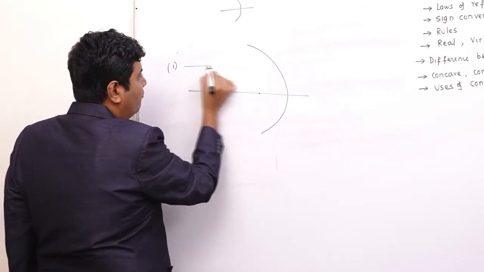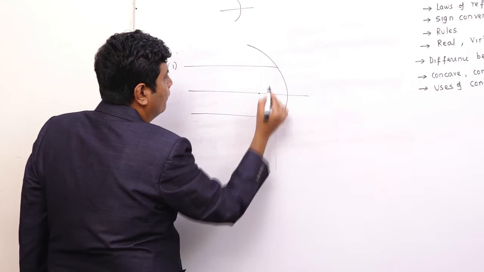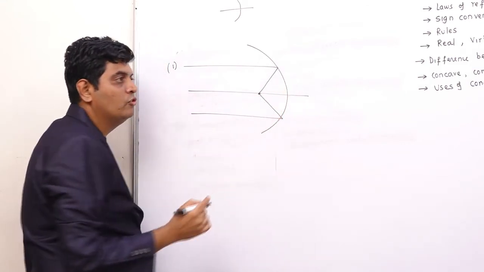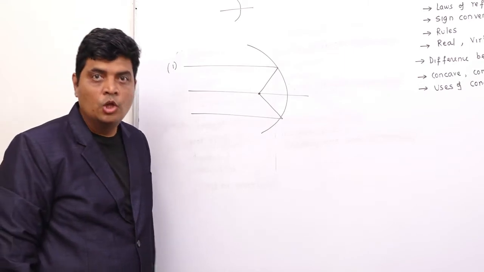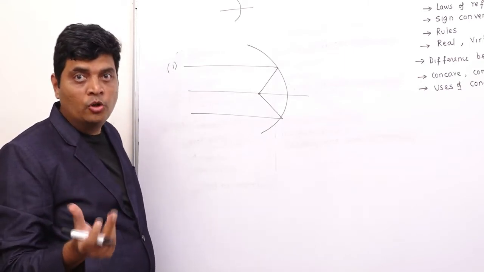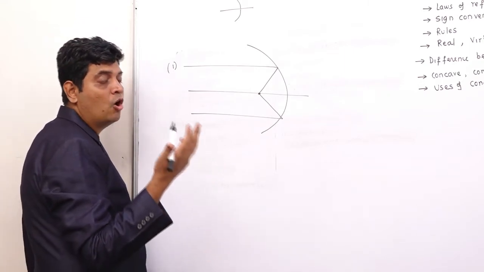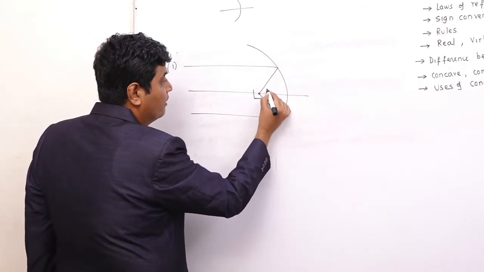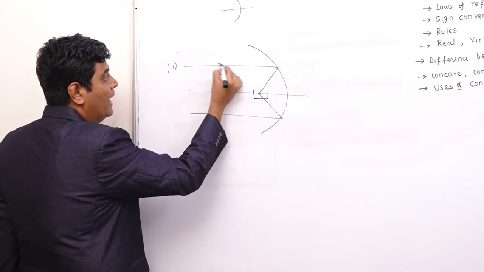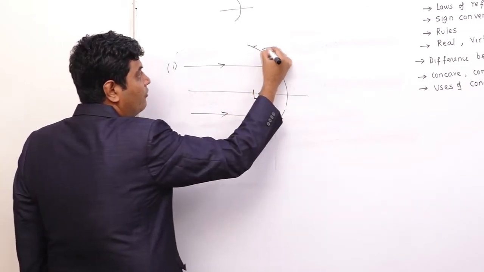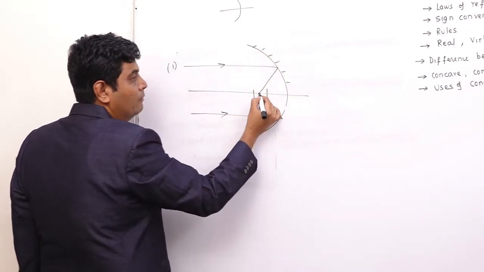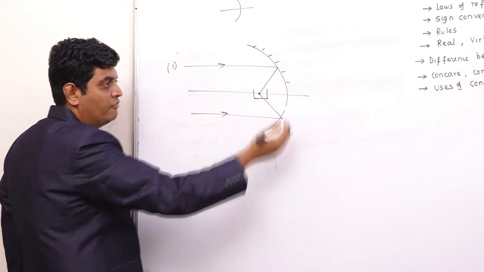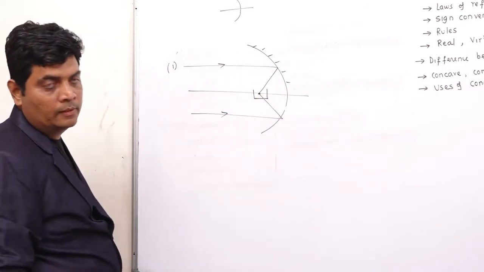If a parallel beam of light falls, it will converge at the focus. Therefore it is used in solar furnaces and solar cookers, where you want to converge the light, and that thing will be placed at the focus.